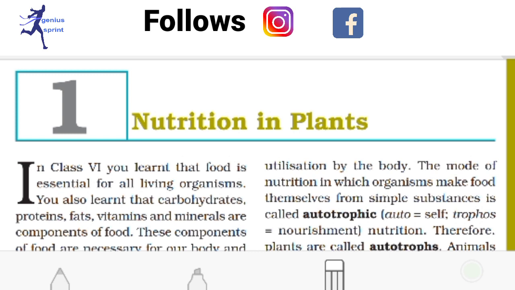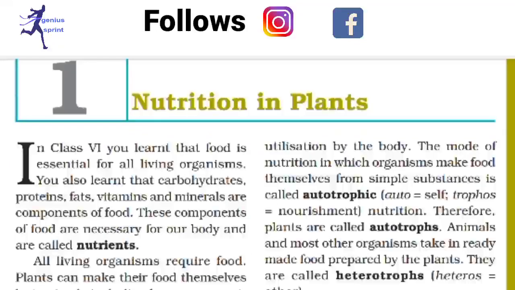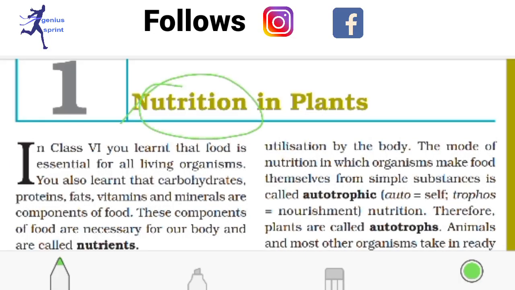So today I'm going to tell you about nutrition in plants. This is chapter 1 of the class 7 NCERT book. First of all, we have to understand what nutrition is. Nutrition is one kind of process through which we get food items, and after consuming these food items we get energy.